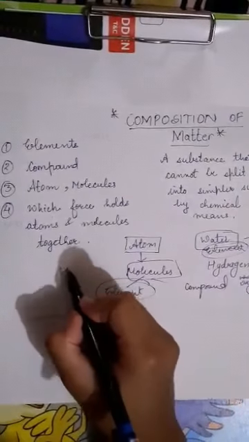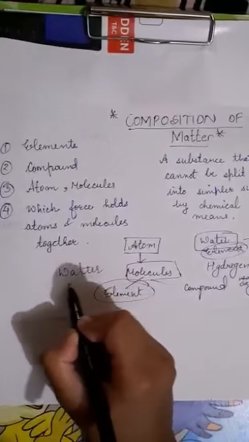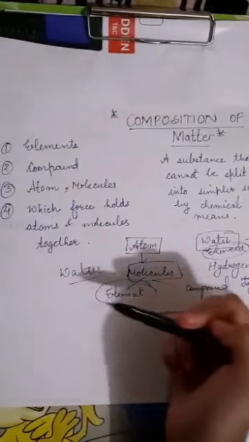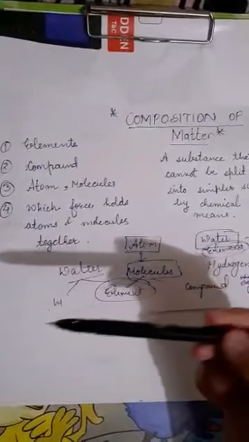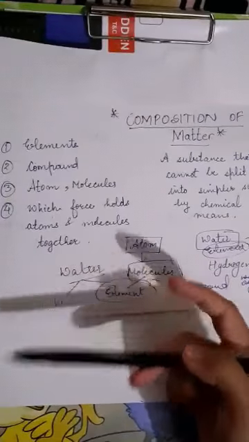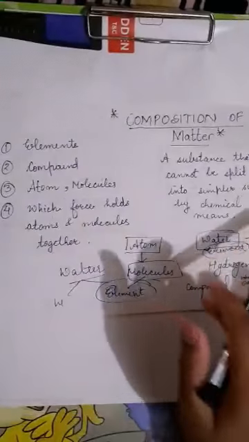We can split water by chemical means into hydrogen and oxygen. But if we want to split hydrogen and oxygen by chemical means, we cannot do that.